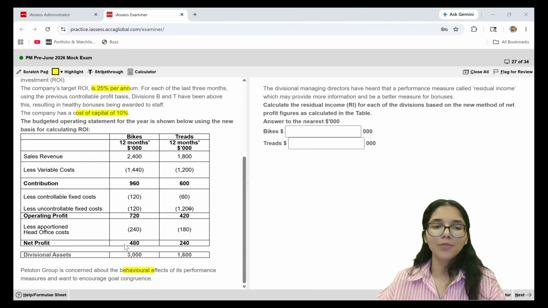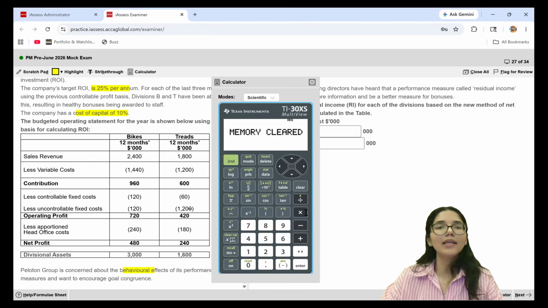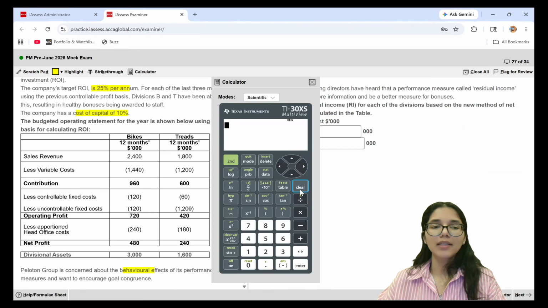So I start with my net profit figure of 480 for the bikes division. How do I calculate residual income? I simply take away the imputed interest. So imputed interest will be the rate of the cost of capital, which is 10%. My assets are 3,000. So 3,000 times 10%.